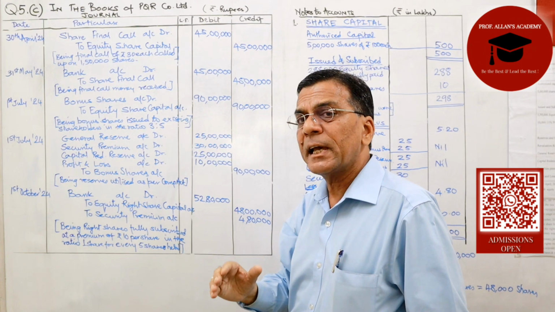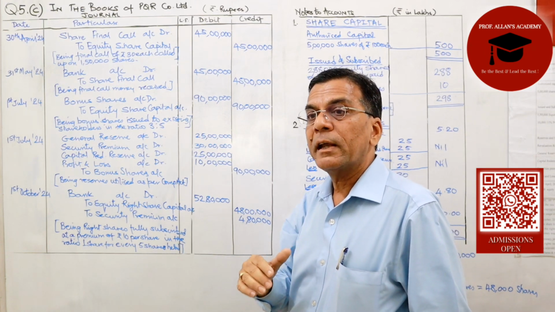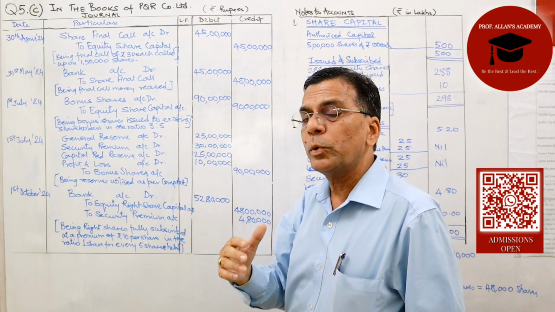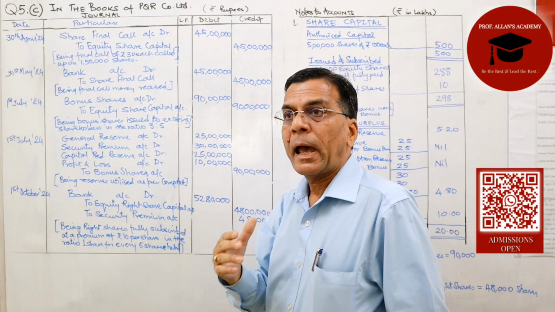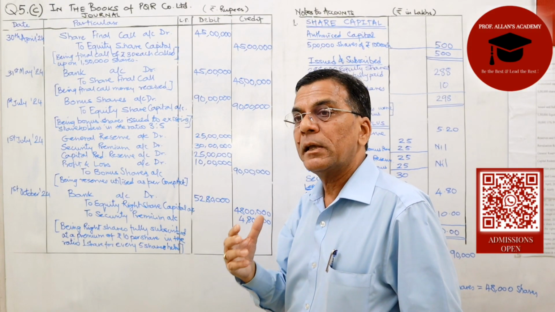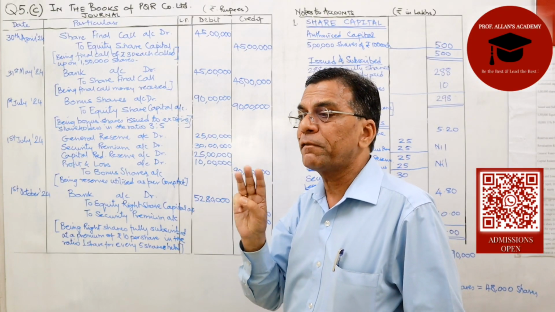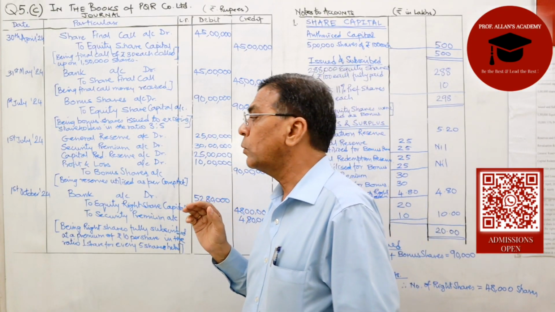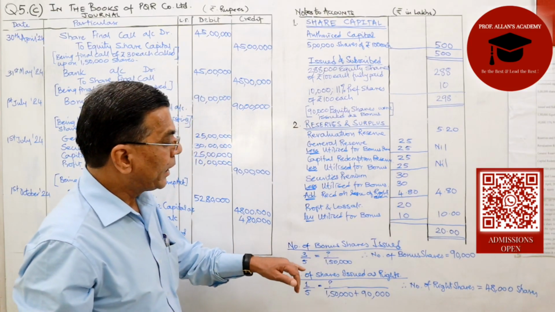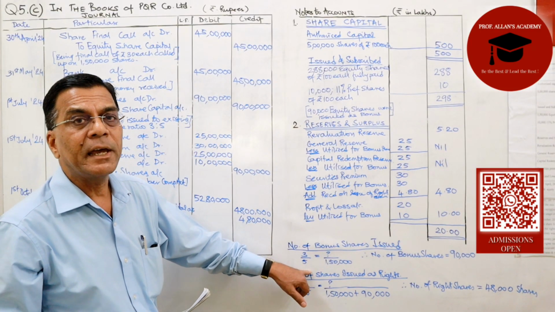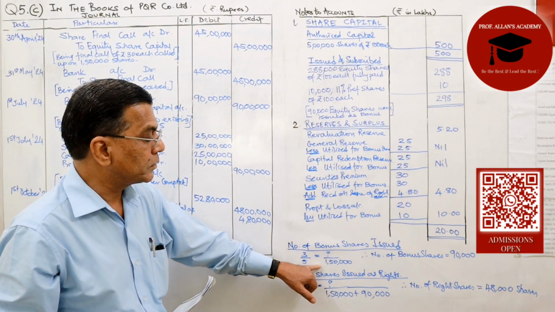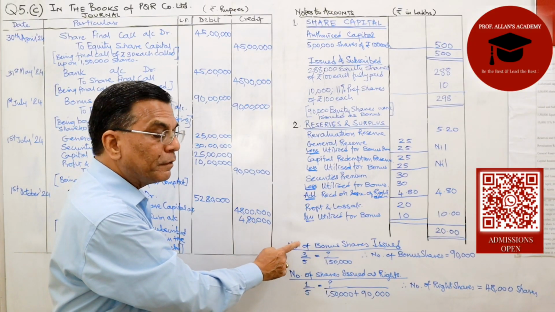Now, besides this, the board of directors are also issuing bonus shares, and the bonus shares are being issued in the ratio of 3 shares for every 5 shares held. Now, what was the number of shareholders who would receive these shares? 1,50,000. So for every 5, 3.